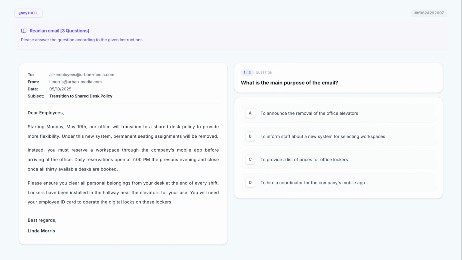Welcome. We will walk through 3 questions together, focusing on identifying the primary intent and specific requirements of the message.